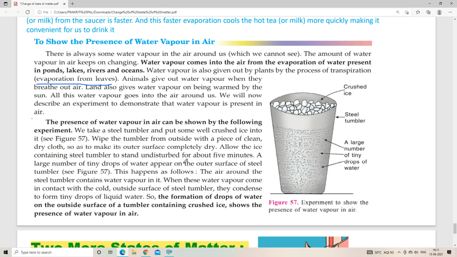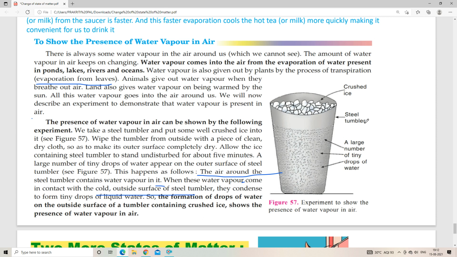So now we can see this happens as follows. The air around the tumbler contains water vapor in it, right? And when this water vapor comes in contact with the cold surface of the steel tumbler, that is the crushed ice, the water vapor will condense.